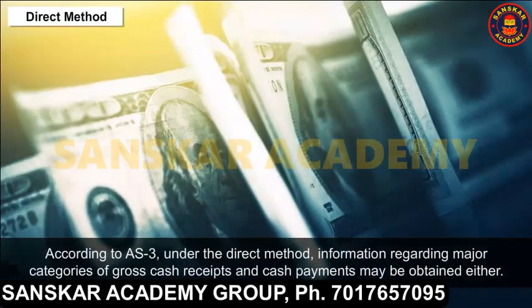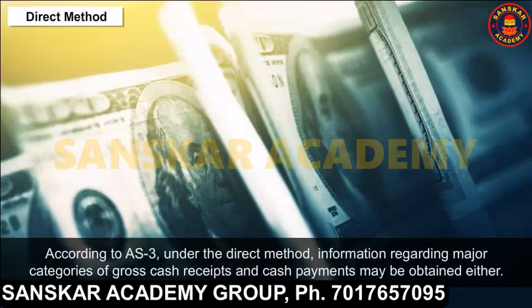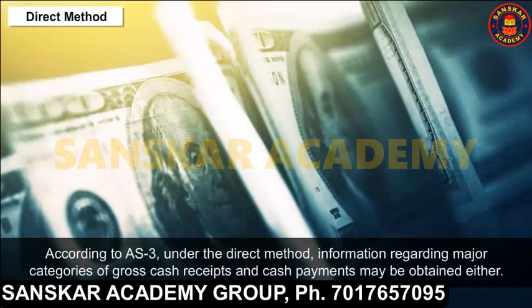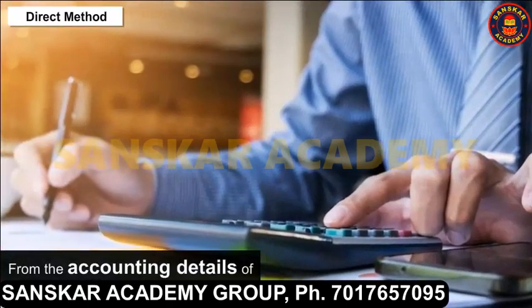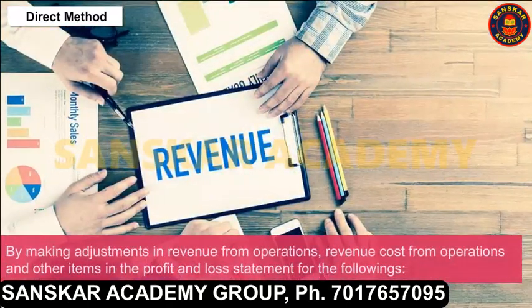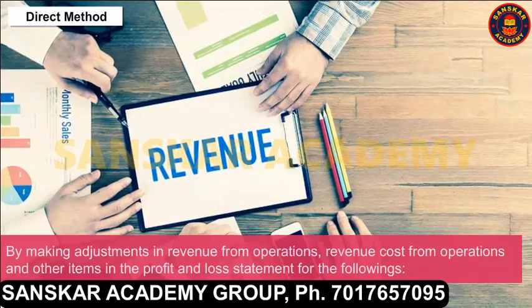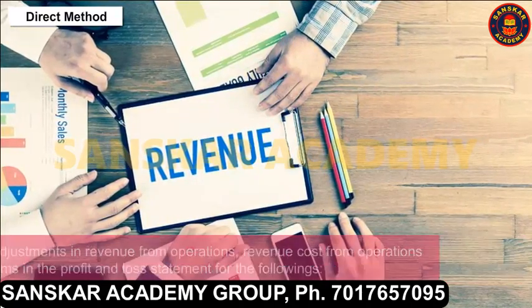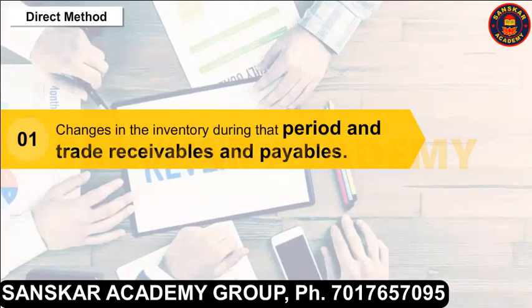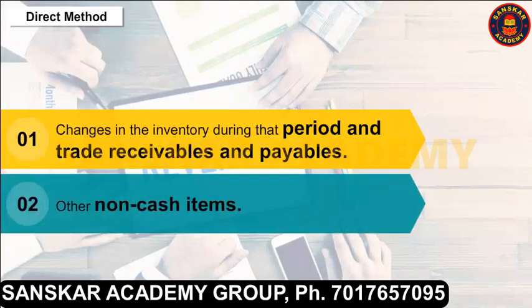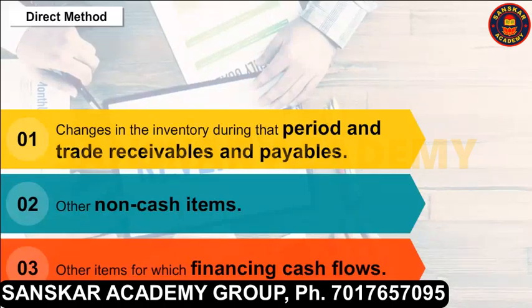According to AS3, under the direct method, information regarding major categories of gross cash receipts and cash payments may be obtained either from the accounting details of the organization, or by making adjustments in revenue from operations, cost of revenue from operations, and other items in the profit and loss statement for the following. 1. Changes in the inventory during that period and trade receivables and payables. 2. Other non-cash items. 3. Other items for which cash flows are investing or financing.